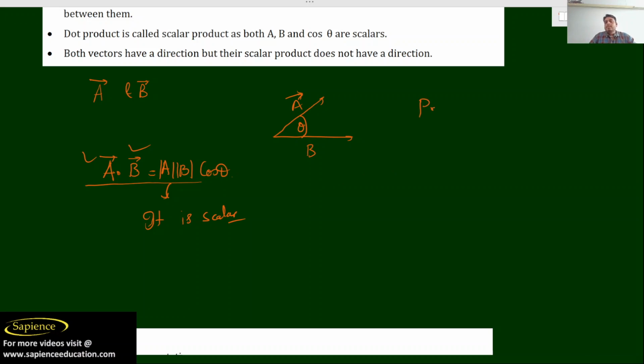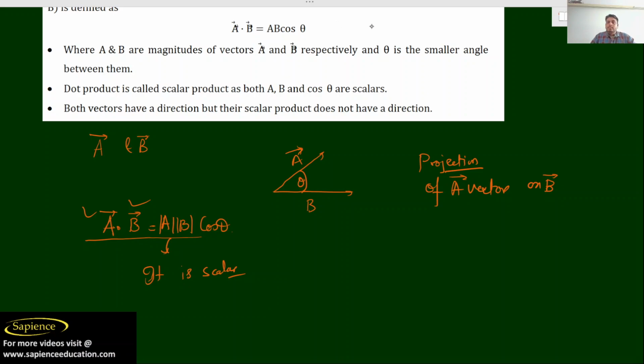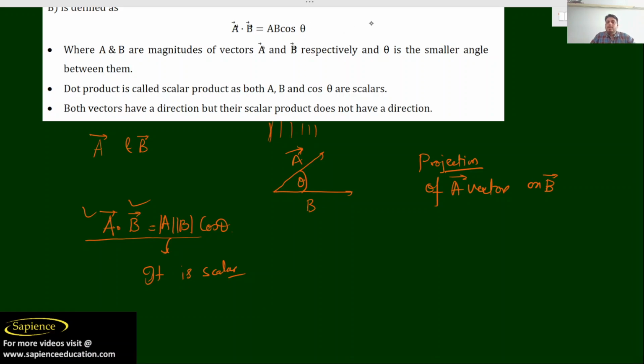Now I will talk about projection. If I want to find the projection of vector A on B, how will you find it? See, projection means, if I consider light falling perpendicularly on the vector A, its shadow will be formed. Where will this shadow be formed?